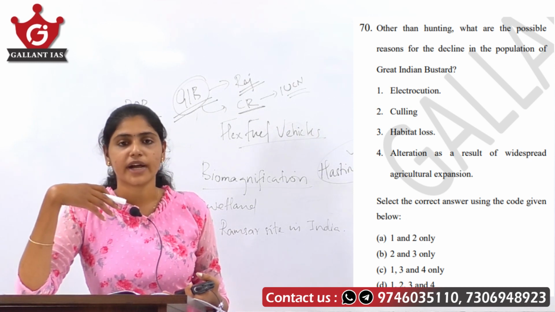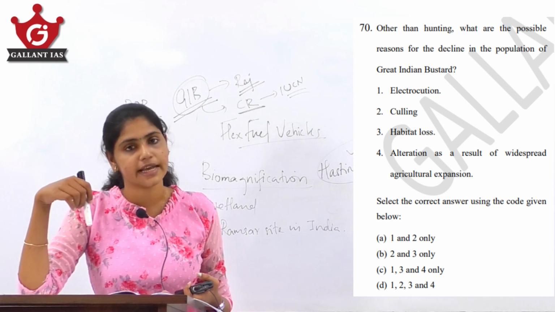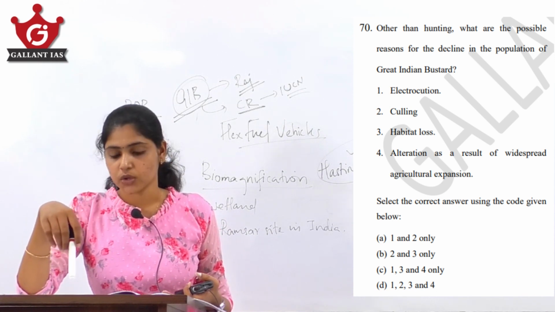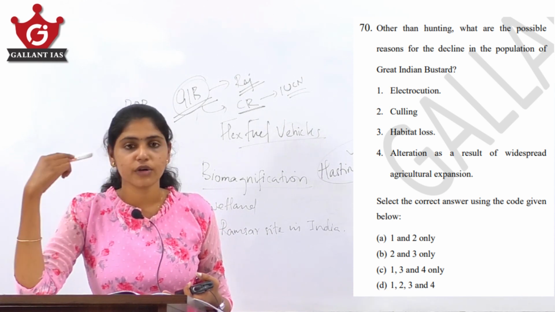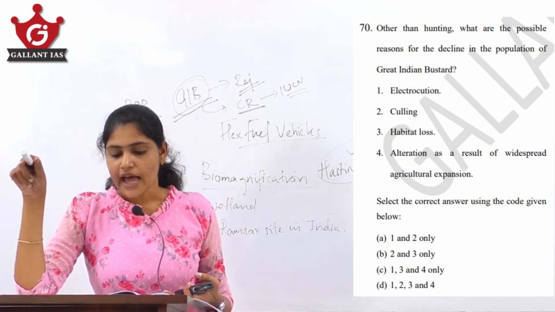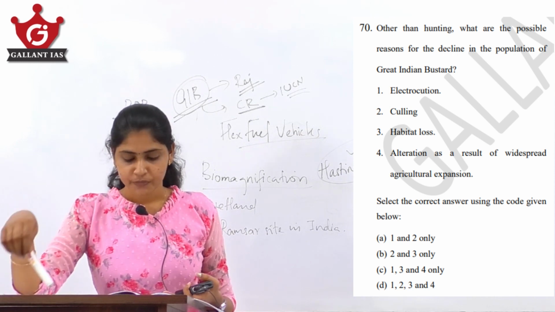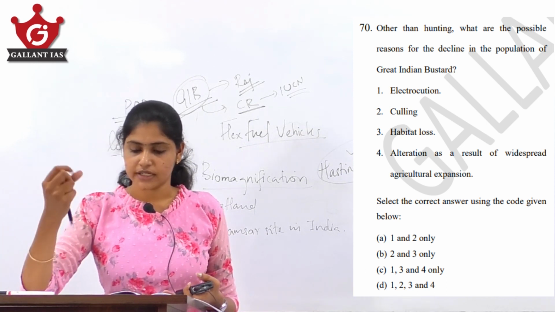Under the Wildlife Protection Act, it is given the highest degree of protection. So, here you can eliminate culling, which is selective slaughter. If that point comes to your mind, then definitely you can eliminate A, B as well as D, and come directly to the answer which is C, 1, 3 and 4. So, C is your answer here.